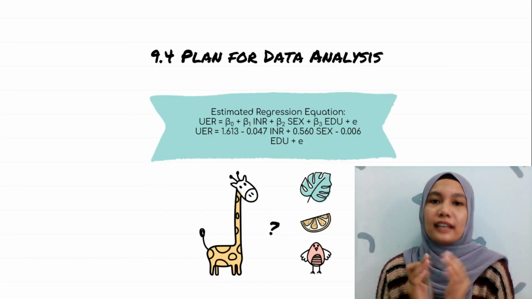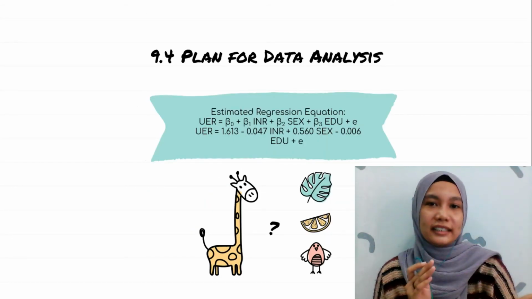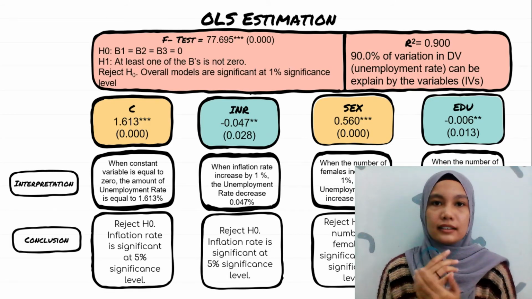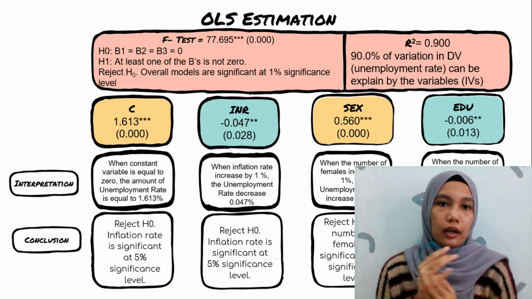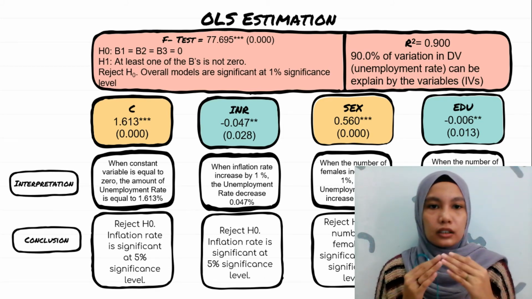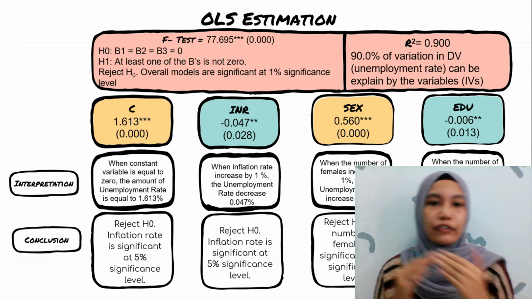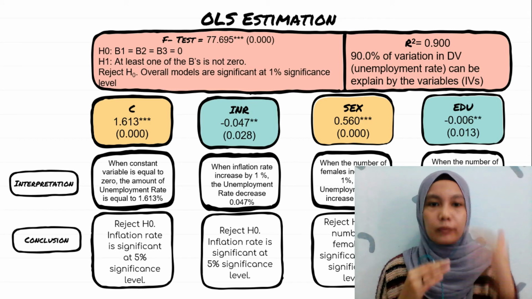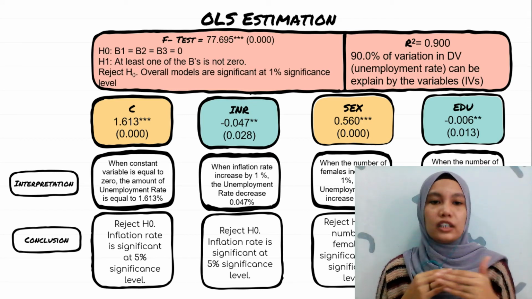Plan for data analysis. Here is our estimated regression equation. Next is our OLS estimations. Let me read them one by one. Based on the constant, when the independent variables are equal to 0, the unemployment rate is equal to 1.613%. And the conclusion is reject H0.